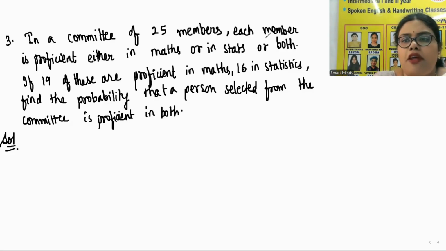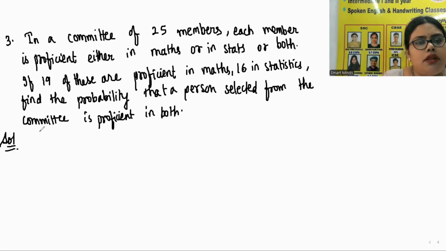So there are 25 members in the committee and each one of them is good in either maths or stats or both. And 19 are good in maths, 16 are good in stats. So we need to find out how many of them are proficient in both, or what is the probability that a person selected from a committee is proficient in both.